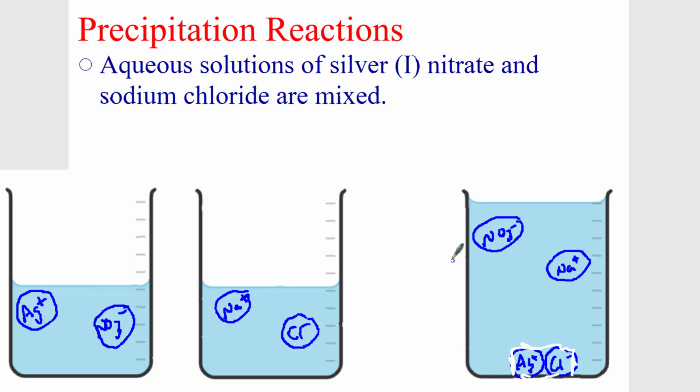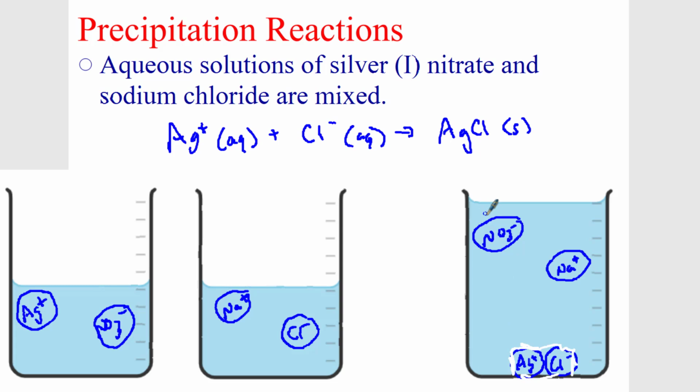Now, when we write the precipitation reaction, we want to show what's actually happening. And you think about it. All that's happening is the silver ions, which are aqueous, and the chloride ions, which are aqueous, are going to produce silver chloride, AgCl solid, an ionic compound. You can see I didn't put the Na plus and the NO3 minus in my reaction because those ions are not actually doing anything. They're just spectators. And so my precipitation reaction is Ag plus and Cl minus makes AgCl. And you can see we need a 1-to-1 ratio because they cancel out and make an electrically neutral ionic solid.